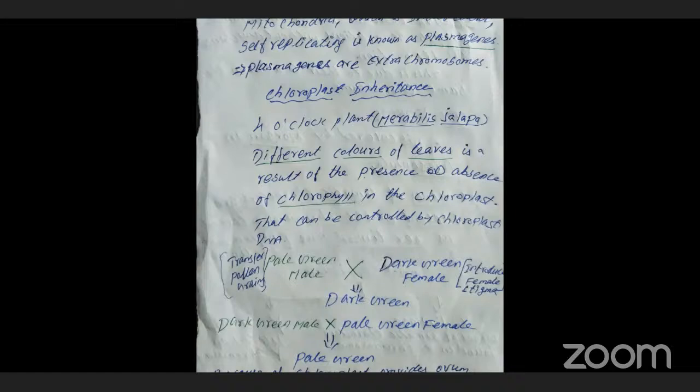Next, we discussed the chromosomal theory of inheritance, test cross of dihybrid, and the law of independent assortment. The last one we discussed was cytoplasmic inheritance. You must recall it. Clear?